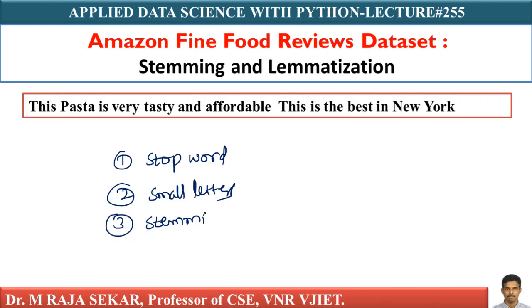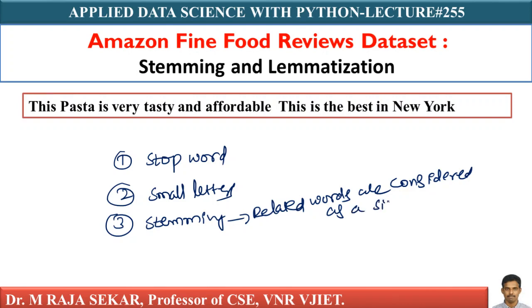Stemming means related words are considered as a single word. Of course, there are a few rules to find this root form or stem form, which will be discussed in future classes.